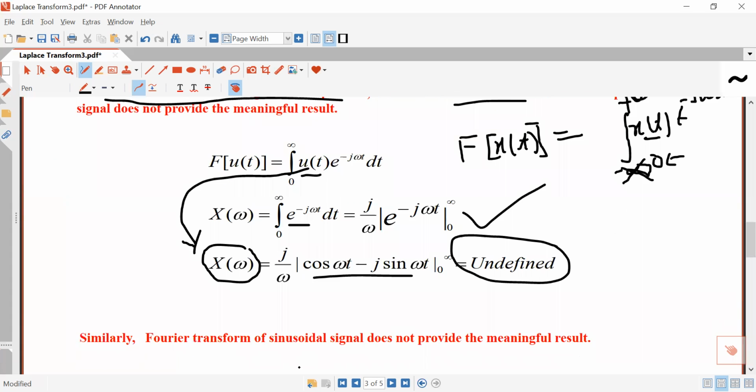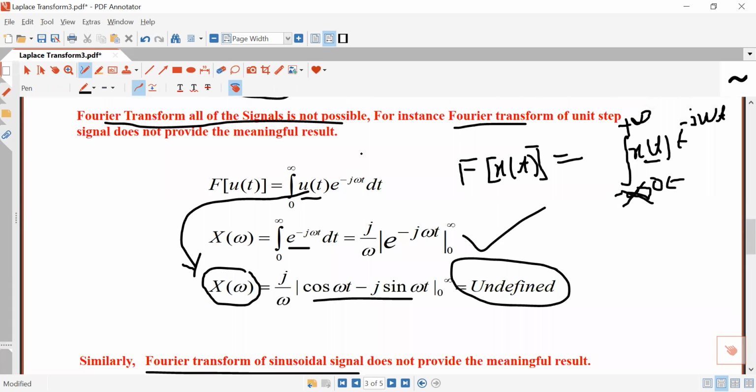Similarly, when you try to find the Fourier transform of a sinusoidal signal, the result will also not be meaningful. So for getting the frequency spectrum of such signals, some limiting approach is required. So the Laplace transform is just a limiting approach of the Fourier transform.